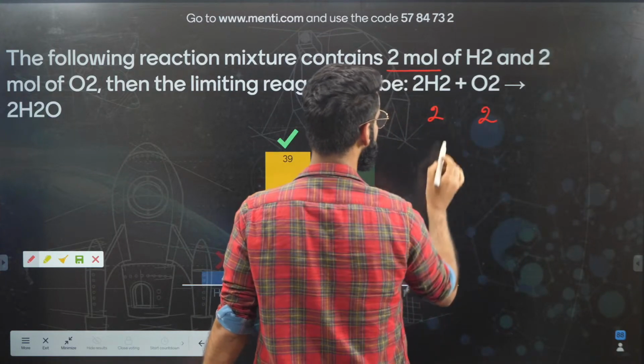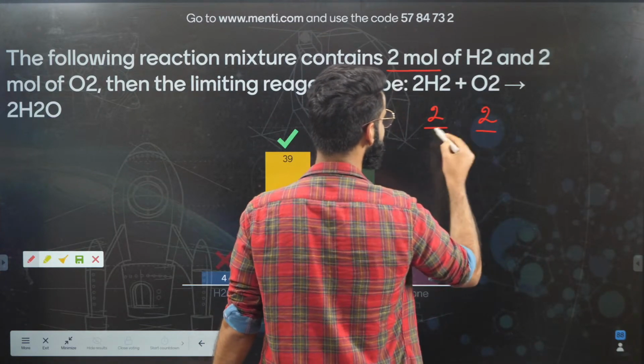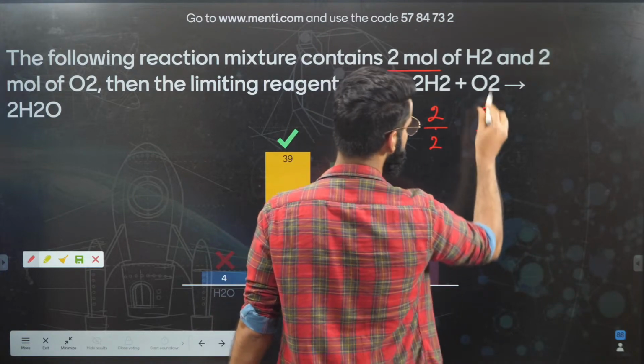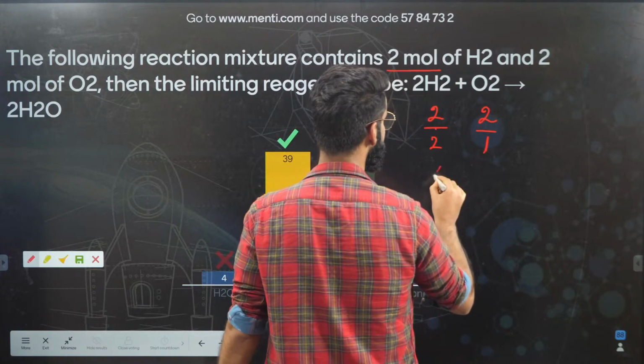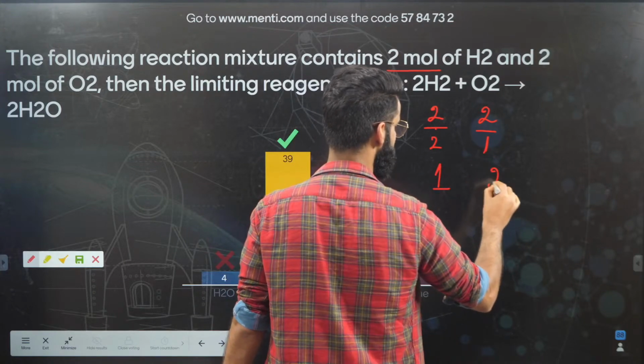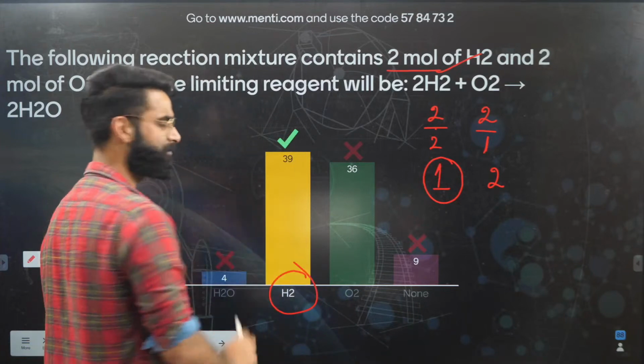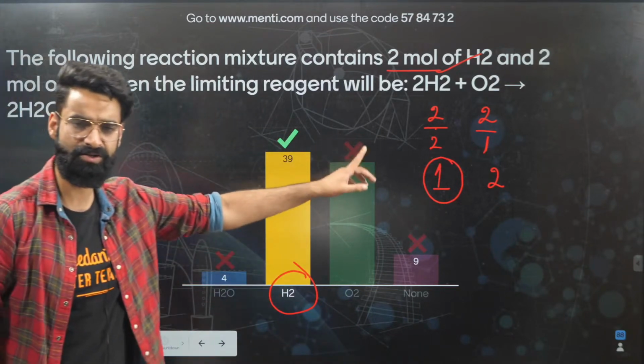So how to identify the limiting reagent? Just divide the moles by the respective stoichiometry coefficients. Stoichiometry coefficient of H2 is 2. Stoichiometry coefficient of O2 is 1. So 2 divided by 2 comes out to be 1. 2 divided by 1 comes out to be 2. This value is lesser, so H2 is going to be my limiting reagent. Simple method which I told you in the limiting reagent concept, if you remember.